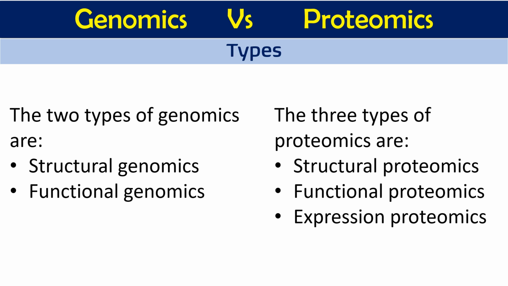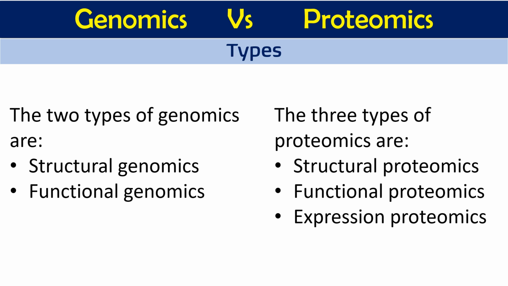The second one is functional proteomics. Functional proteomics is the study of the function of all proteins, which primarily includes protein-protein interaction and interaction of proteins with other biomolecules like carbohydrates, lipids, nucleic acids and some other biomolecules.